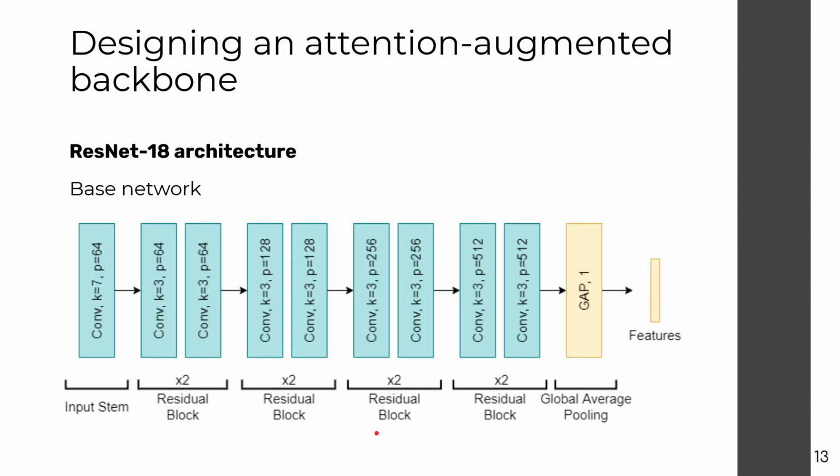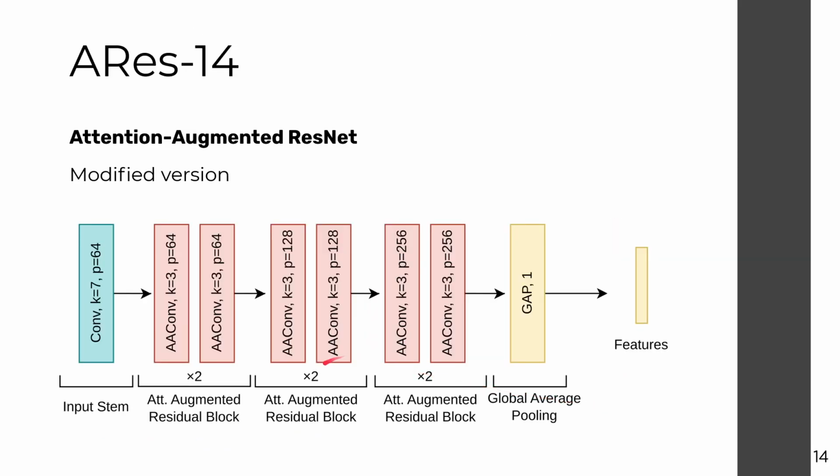As a baseline, we used a regular ResNet 18 architecture with one input stem, 4 convolutional blocks, and one global average pooling layer before the output. From there, we keep the input stem as a regular convolution and keep the same GAP layer on the output while replacing every convolutional layer in the core blocks with attention-augmented ones. Now, training these layers is a very resource-heavy process, so due to hardware constraints, we also removed the last convolutional block entirely. This leaves us with 14 convolutional layers, which is why we will refer to this architecture as Aries 14 for the remainder of the presentation.